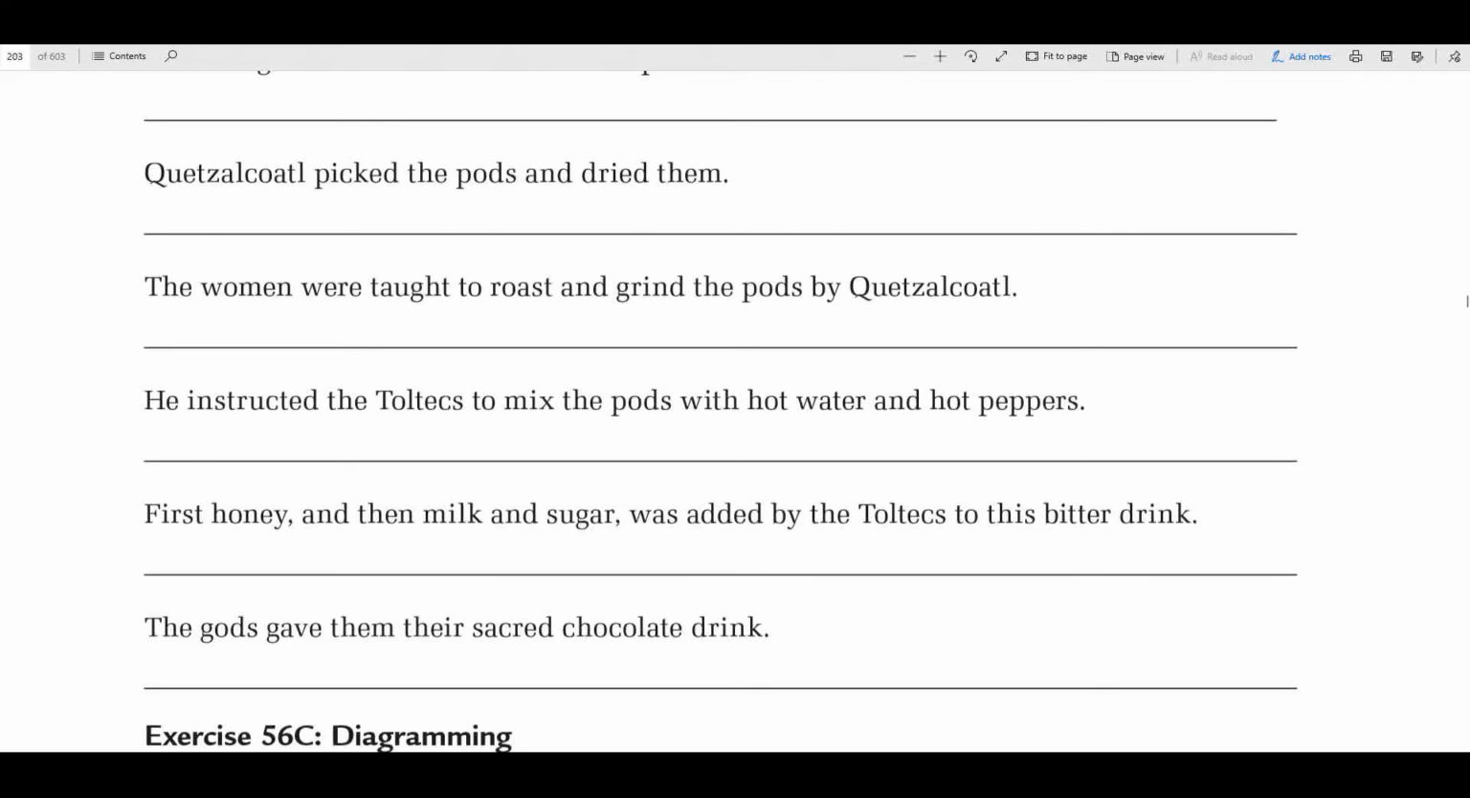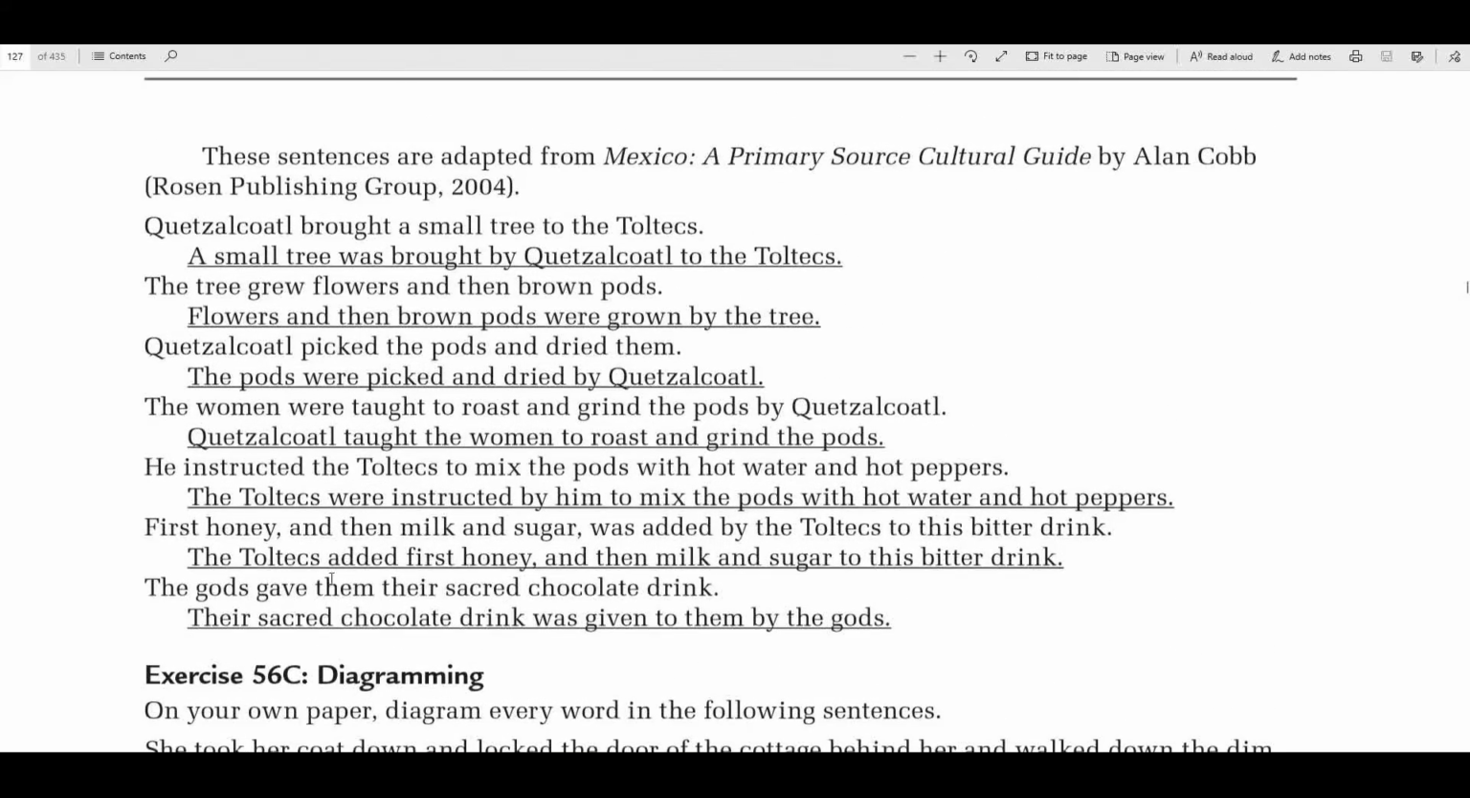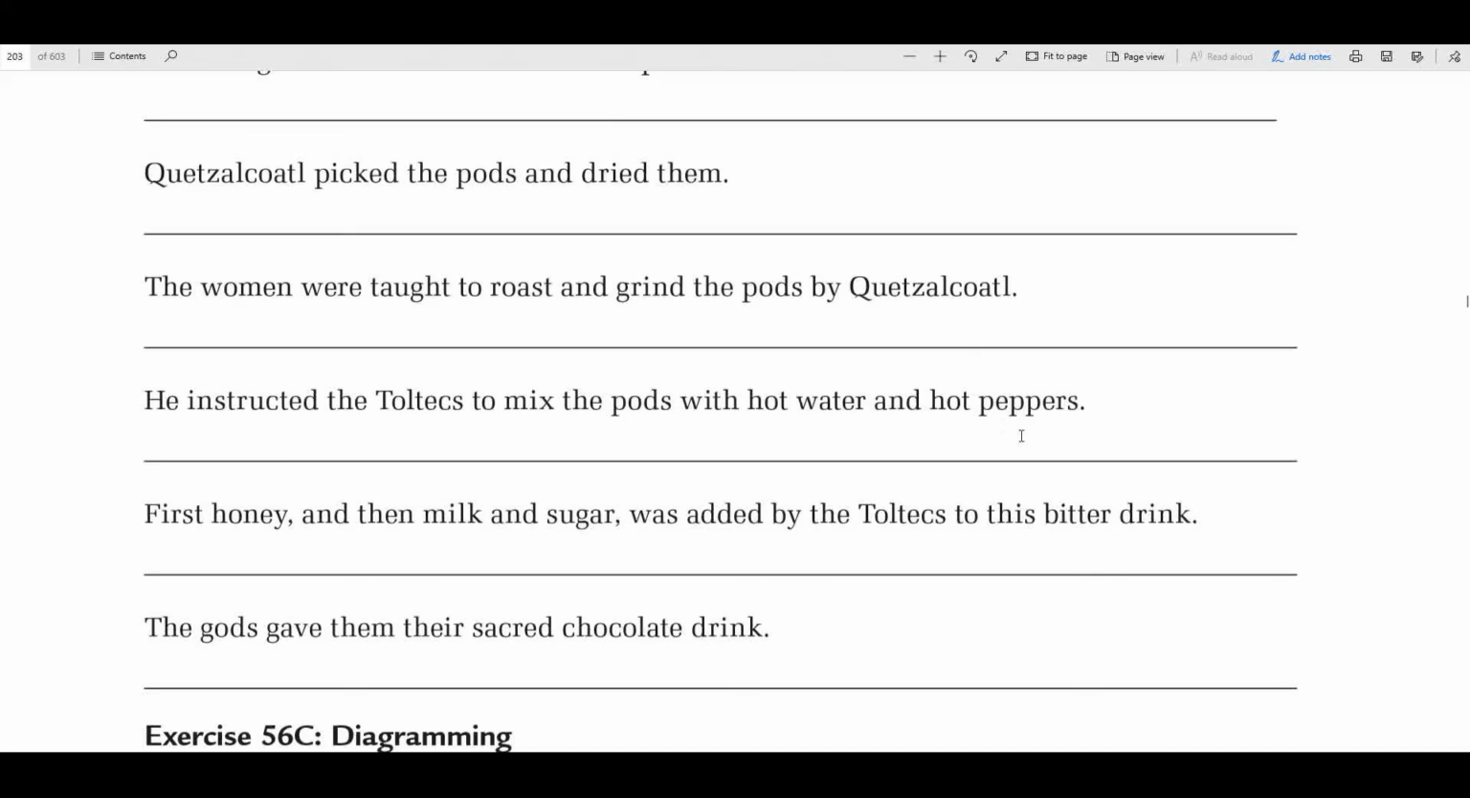Okay, let's pull these sentences up. See what you think here. See what you did on those. Okay, I hope you did okay on those. Those are a little bit difficult, but we will get those.